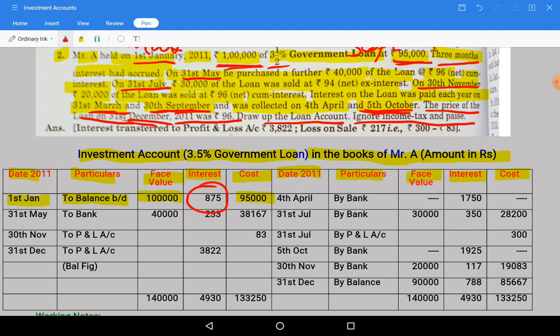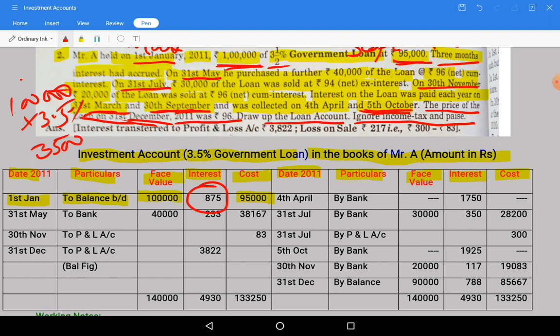Interest we are going to write because the interest due date and the books of accounts are not on the same date. So on 1 lakh we need to calculate interest for this period. So 1 lakh into 3.5%, it will become 3500, but this is per annum.